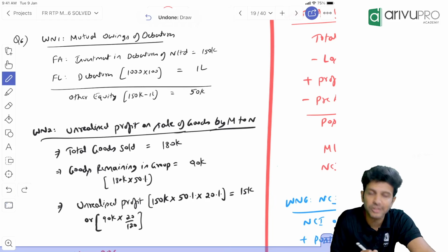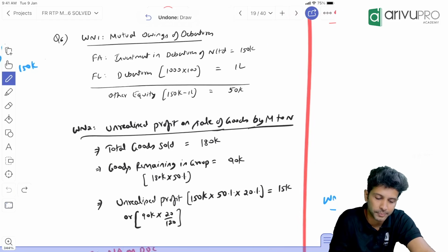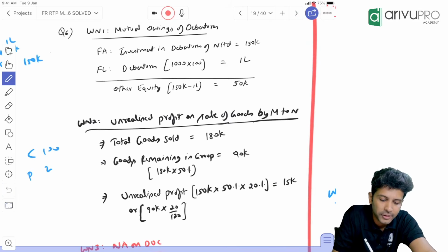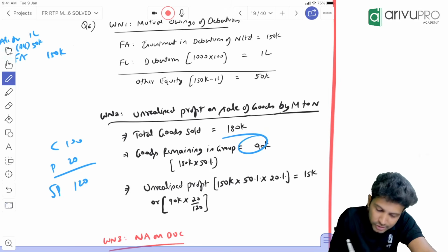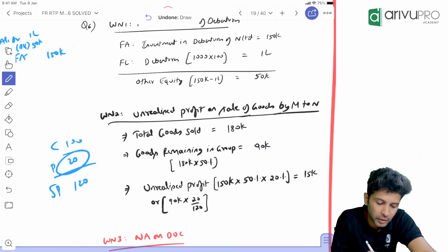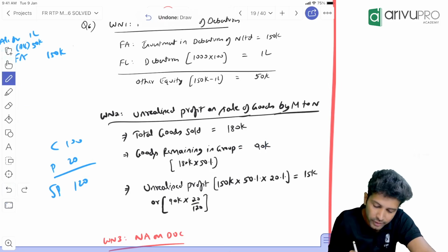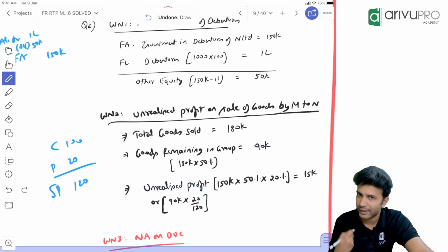But 90,000 is a selling price. Profit was expressed on cost. If cost is 100, profit is 20% on cost, which is 20. So selling price will be 120. So this 90,000 represents 120. We want profit, which represents 20. So you can do 90,000 into 20 by 120. That is one way to get it.